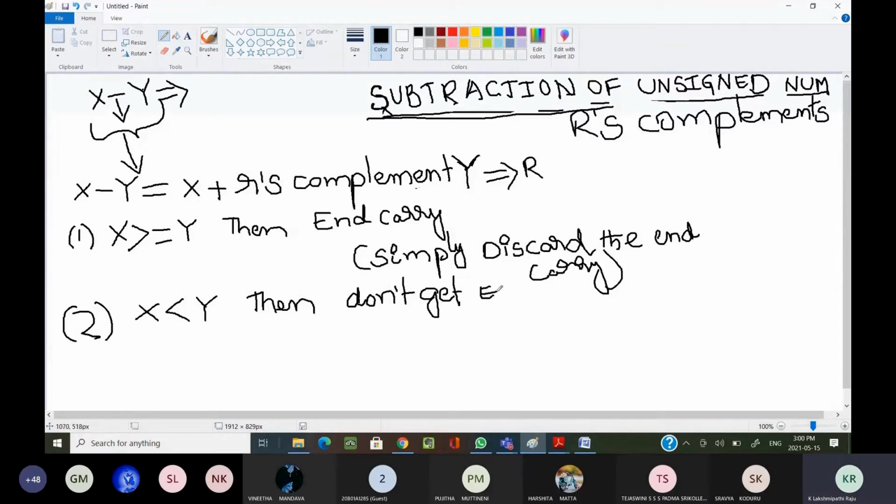What do I have to do if I don't get any end carry? Just listen, not completed. Don't be in a hurry. First, understand the concept. If we don't get any end carry, now what are we doing? In case 2, if x is less than y, then we don't get an end carry.